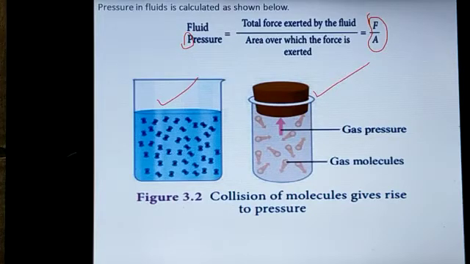But in solid, all the particles are tightly held together. None of the molecules can move in either direction. But in liquid and gas, the molecules move freely in any direction. That leads to collision. That collision produces a certain force at the hitting point. That force is here considered as what? Pressure.